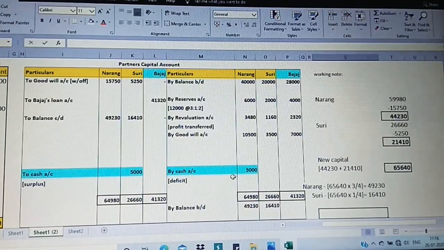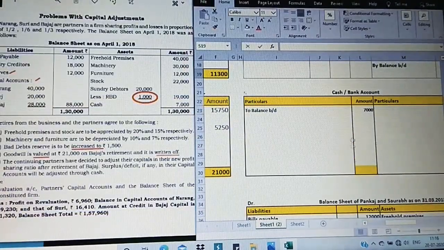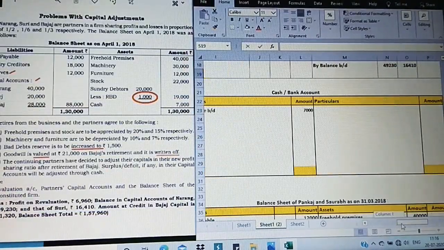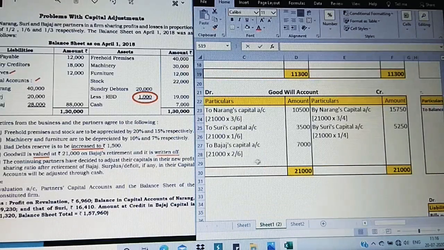Next, we are going to go for cash account. Moving on to the cash account, now just observe. Cash account on the debit side, we have to take because asset side, going for the balance sheet, cash is the last item, 7,000. It is on the credit side. I have taken it on the debit side to balance brought down 7,000. Apart from this, that is the only item from the question. Apart from that, there is nothing.